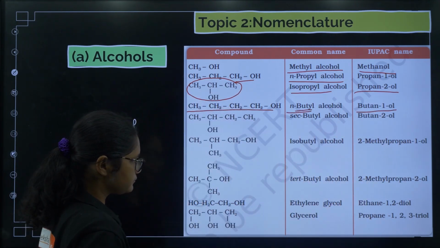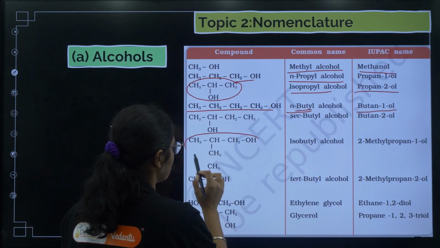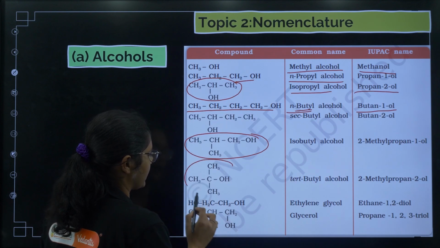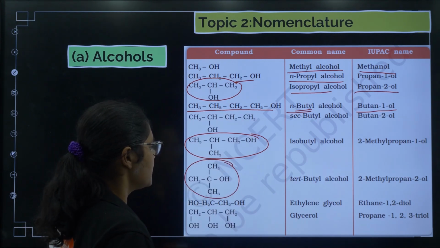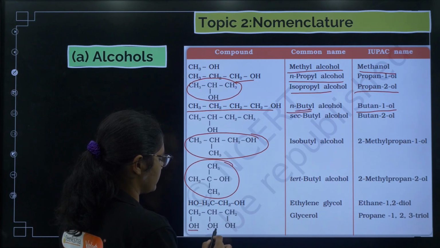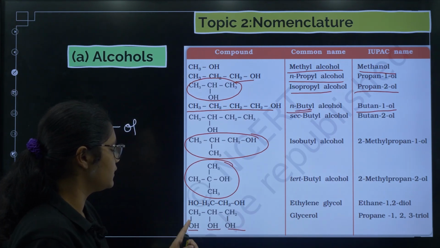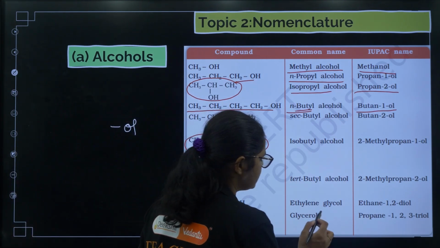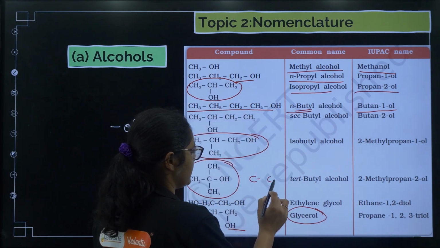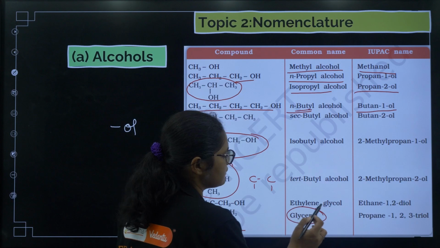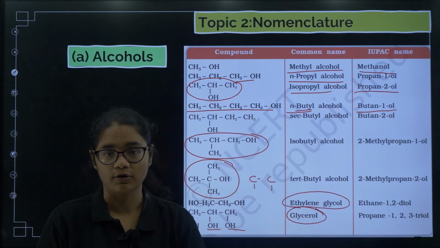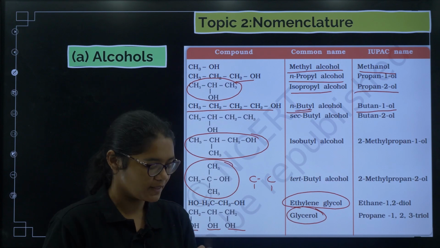So these are all here. This is very, very important. The isobutyl alcohol structure you should know. Then the tertiary butyl alcohol structure you must remember. Next, if you see 3 carbons and all the 3 carbons have one OH group, then the common name is glycerol. Similarly, if you have 2 carbons like this and an OH group is attached to each, then we call it ethylene glycol. These 2 common names are very, very important, you must remember them.